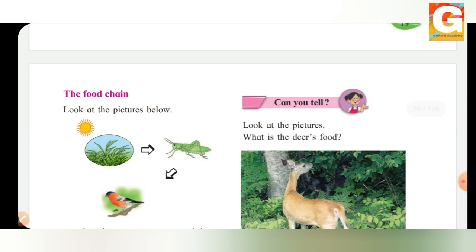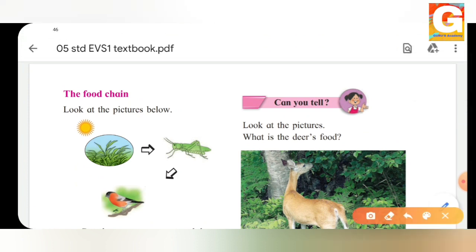So students, what can we see from this picture? We can see a sun. Then we have grass. Then what's here? This is the grasshopper and this is the bird. But what do you understand from this? Yes, here we can see that the bird eats the grasshopper. But then what is the food of the grasshopper? It eats the grass. Then what is happening? We can see from the picture that the grass, that is the plants, make their food from the sun.